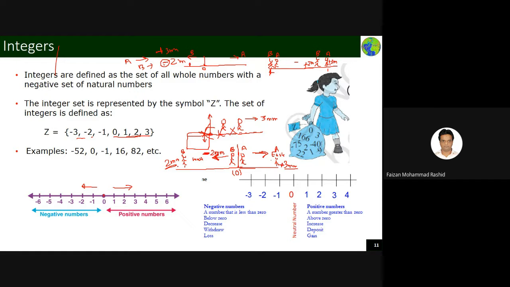So the integer system came into existence because there was a need. It is not that people were simply sitting in their homes and developed negative numbers and positive numbers. One more example I'll give to you.